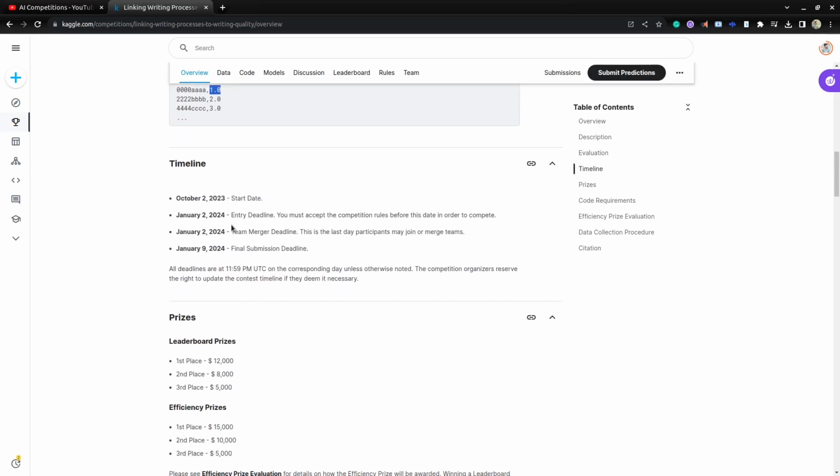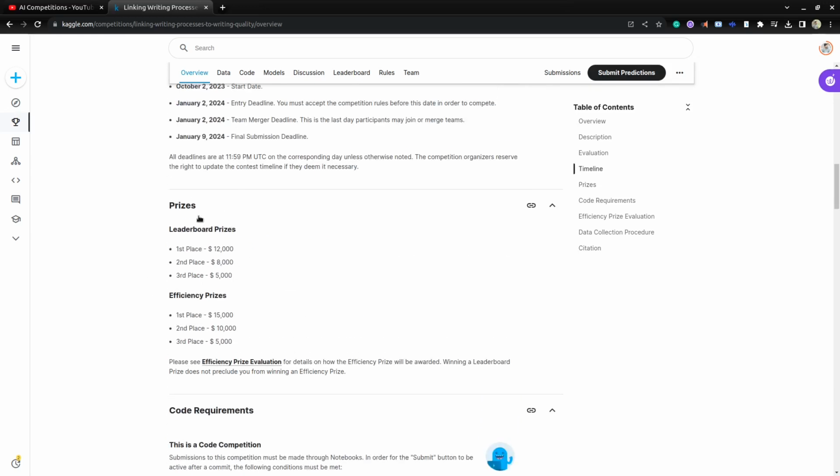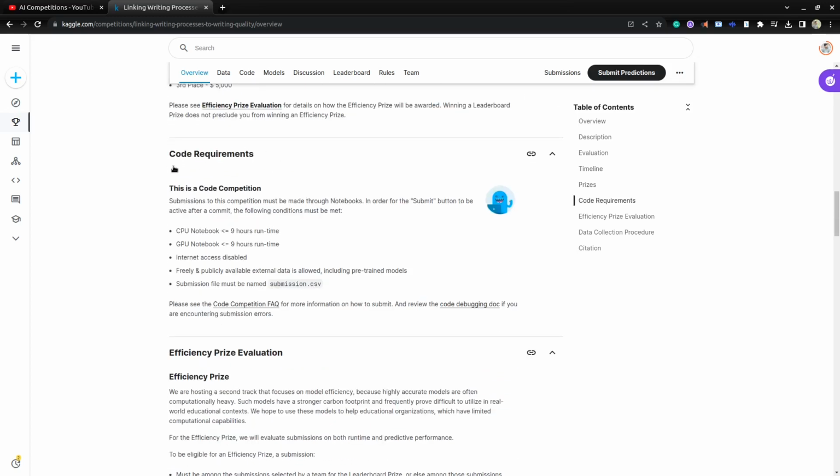Regarding the competition timeline, you can see it started on October 2nd and it will end on January 2nd. If you see the prize money, in first place they are providing $12,000, in second place $8,000, and in third place $5,000 for the winners. Also, if you see the code requirements, this is a code competition. So in this competition we need to submit our solution through Kaggle notebooks only.